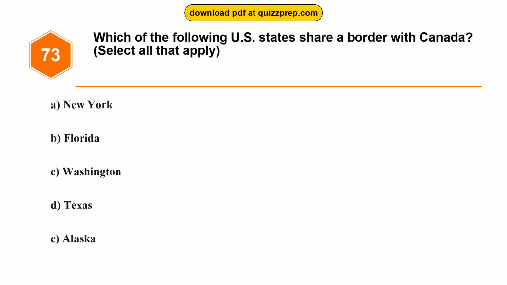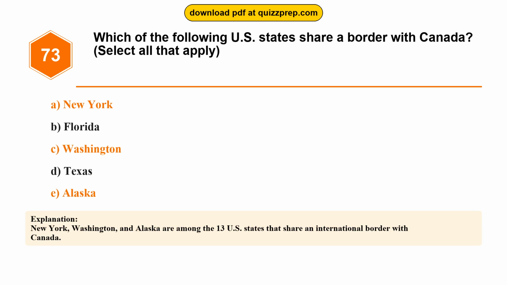Question 73. Which of the following U.S. states share a border with Canada? Option A, New York. Option B, Florida. Option C, Washington. Option D, Texas. Option E, Alaska. The correct answers are options A, C, and E: New York, Washington, and Alaska. New York, Washington, and Alaska are among the 13 U.S. states that share an international border with Canada.